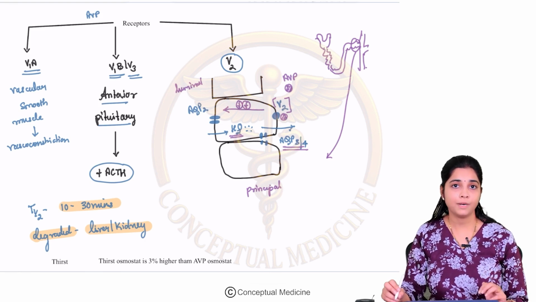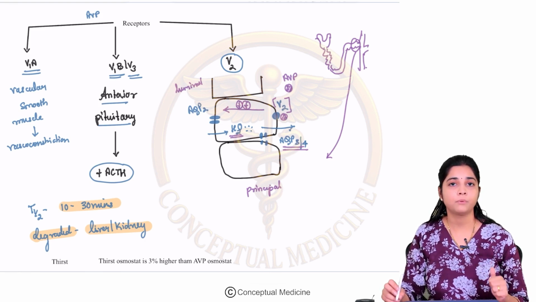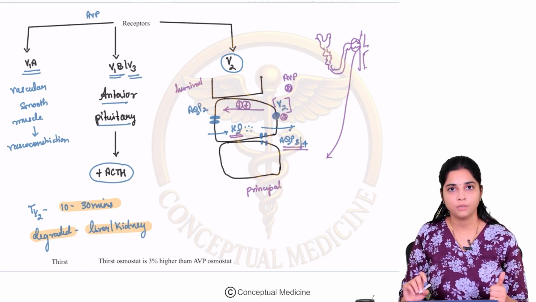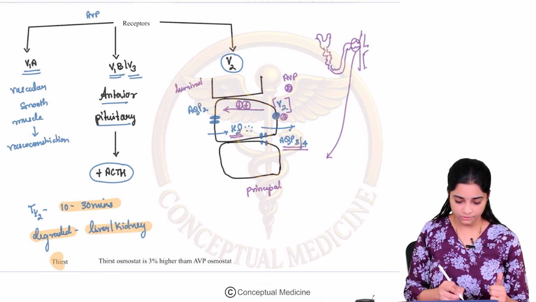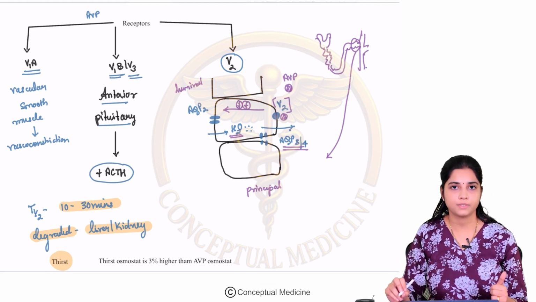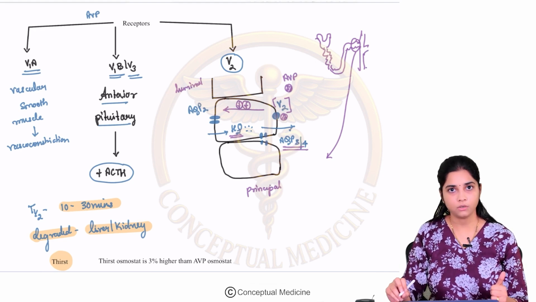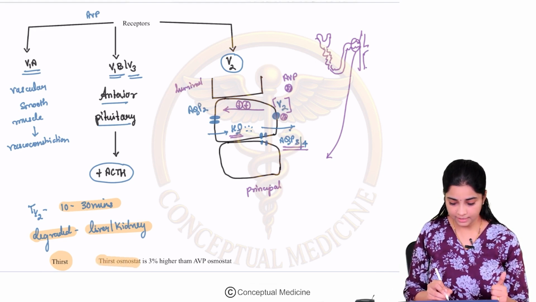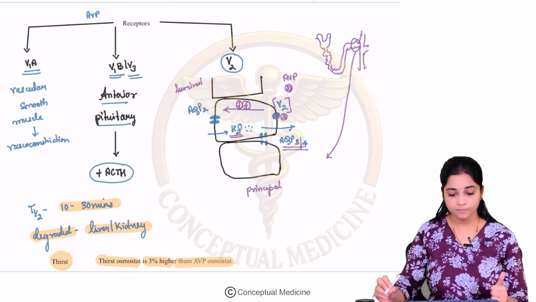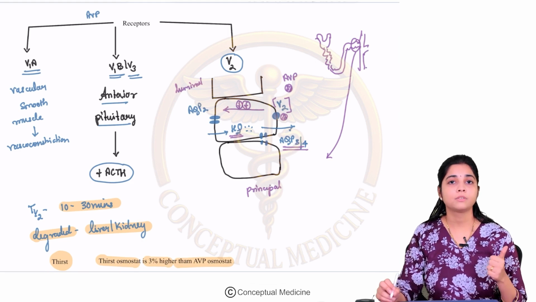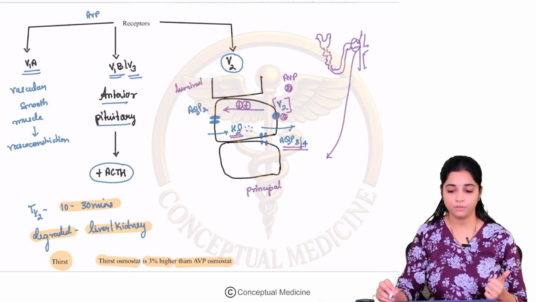Apart from this, another very important point you have to know is that it's not only vasopressin which is involved in osmoregulation, you also have thirst. Thirst is a very important physiological process that helps in maintaining osmoregulation. The thirst osmostat is about 3% higher than the AVP osmostat.